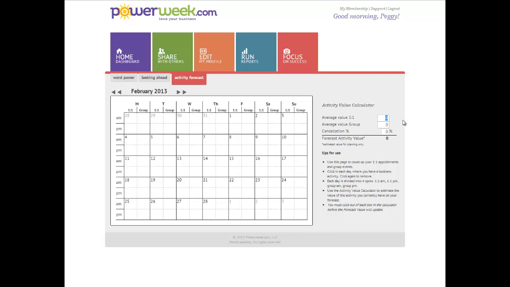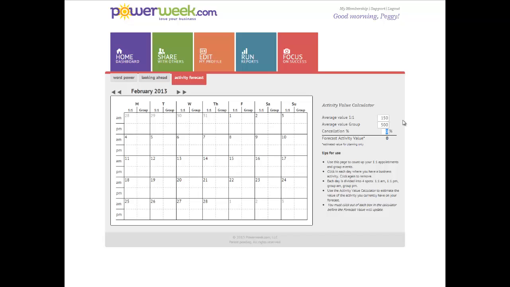This is where you can enter an estimated value, just for planning purposes, of what is the value of your typical one-on-one or individual presentation. So let's just say in this example that given Peggy's business, when she sits down and meets with someone individually, the average volume that's generated from that activity is 150. And her average value when she does a group is about 500.